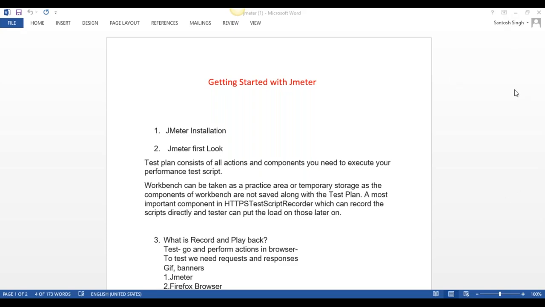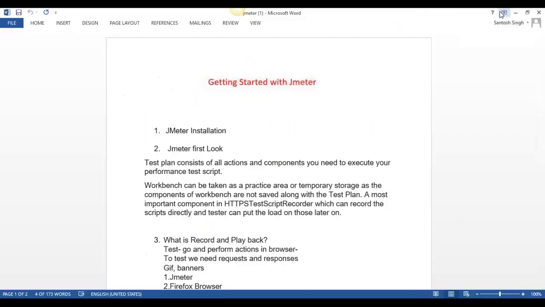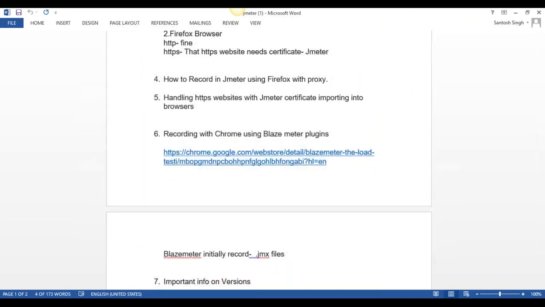Now I'm going to stop this because it is not needed, as it is already in my system. So now I cancel this and then we go to the recording. Java 8 is not required to install, already in my system Java 8 is there.